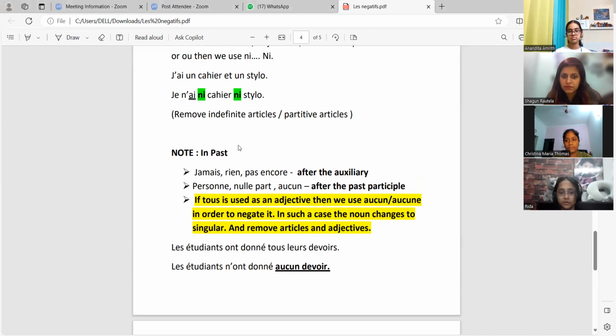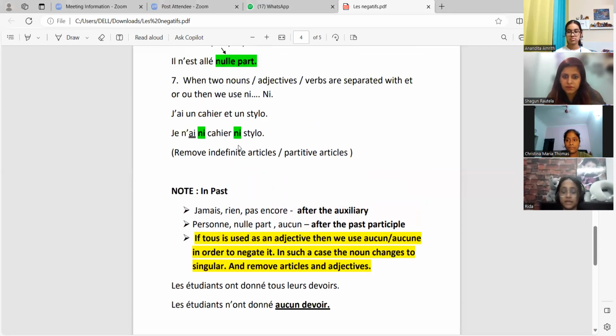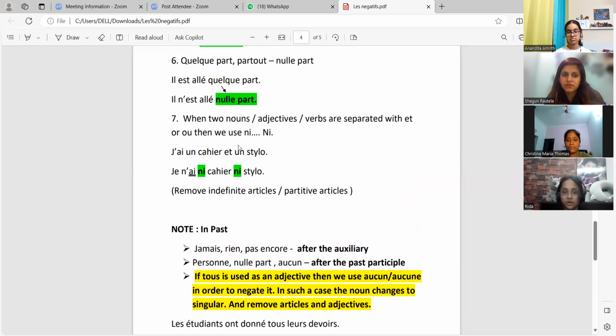I'm not sure about the last one, but I know about personne and nulle part. So basically, if we are negating with personne and there is a passé composé or any compound sentence, we put personne and nulle part after the past participle. Very good, after the auxiliary.